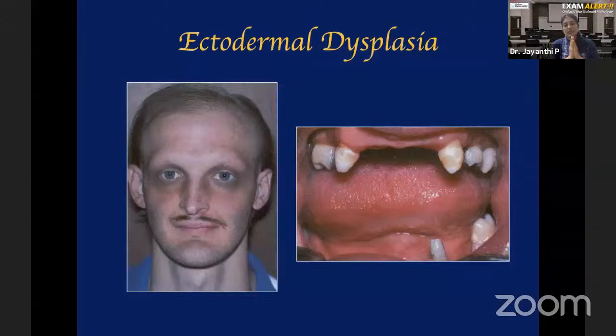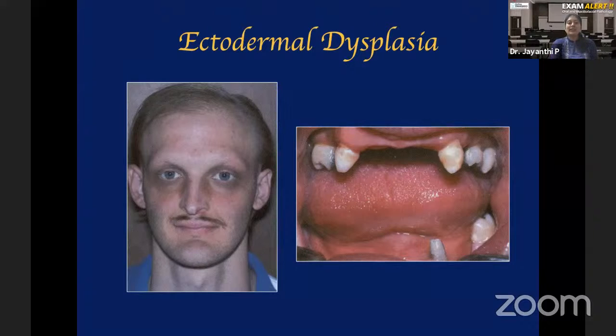So what are the structures that are formed from ectoderm? Number 1, hair. Number 2, teeth. All the components of teeth are formed from ectoderm. Please remember that. That is why we are discussing this disease, because teeth are affected. Salivary glands are also formed from ectoderm, and so are the sweat glands and sebaceous glands. You remember in the skin I showed you, sweat glands, sebaceous glands, hair follicles, all these are formed from the ectoderm. Therefore, based on this, you yourself can think and tell what the features of ectodermal dysplasia are.